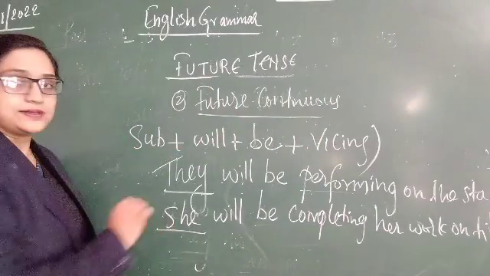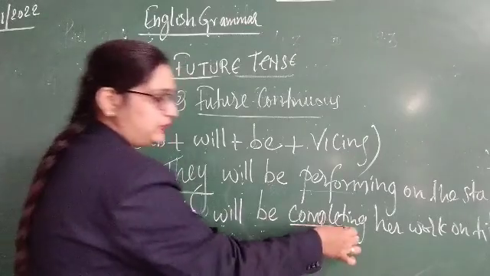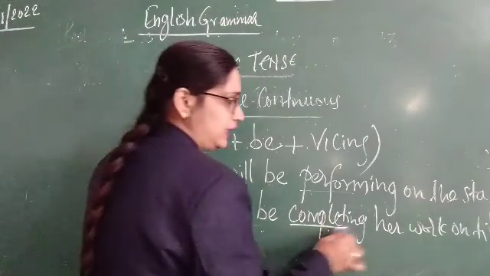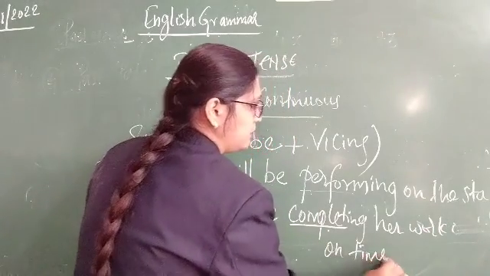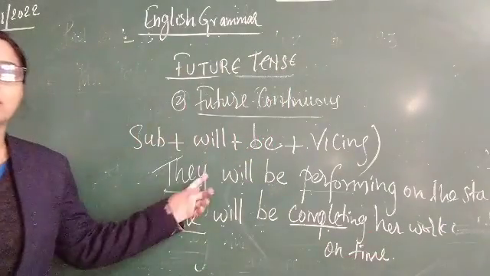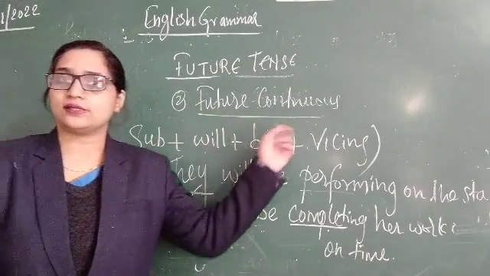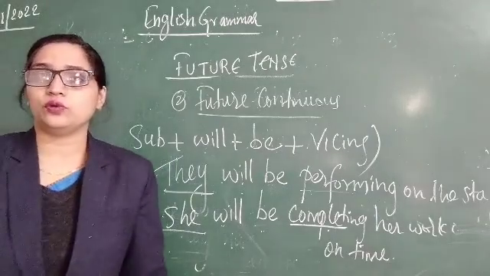Okay, she is the subject here, will be, complete first form with its ing form, that is completing her work on time. Okay, so these are the examples of this future continuous tense. Okay, now that's all for today. Thank you.